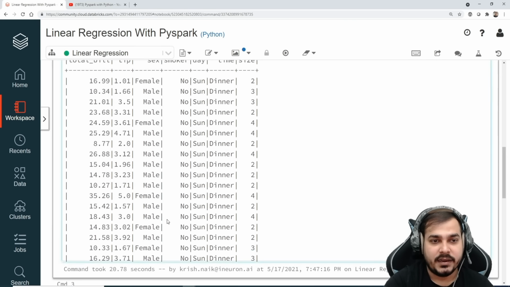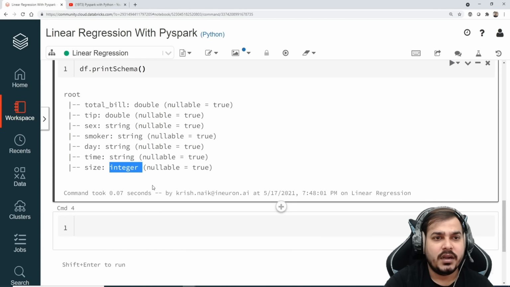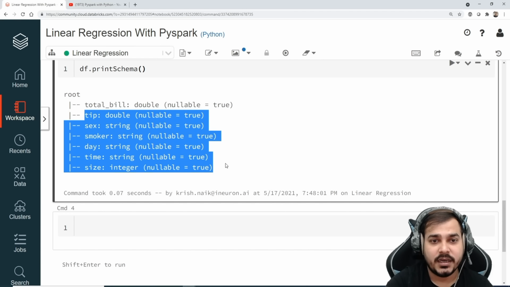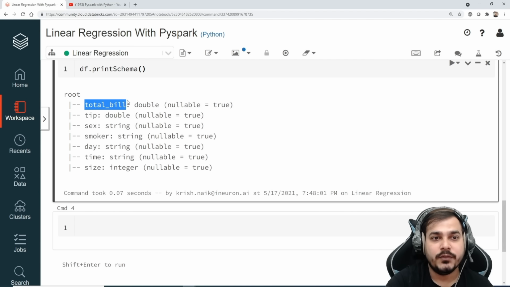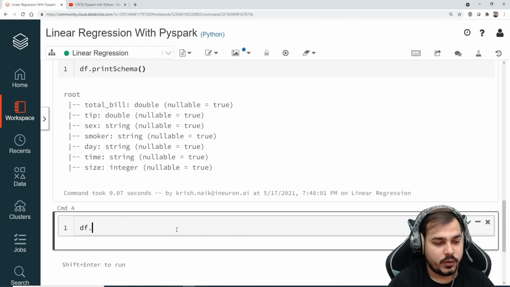Now let's try to understand which is my independent feature. My independent features are tip, sex, smoker, day, time, and size. And my dependent feature is basically total bill. So based on all these features, I need to create a linear regression algorithm which will be able to predict the total bill. So let's go ahead. Now over here, I'm just going to write df.columns.